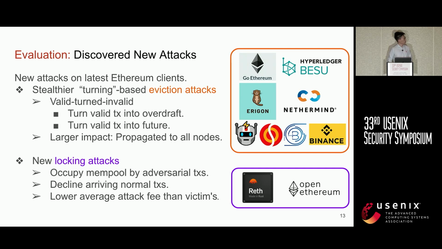We also find a new attack pattern to lock the memory pool. In a locking attack, the attacker sends adversary transactions with low cost to occupy the memory pool. It then declines the normal incoming transactions. We find this locking attack in Ethereum clients, including Parity and OpenEthereum.